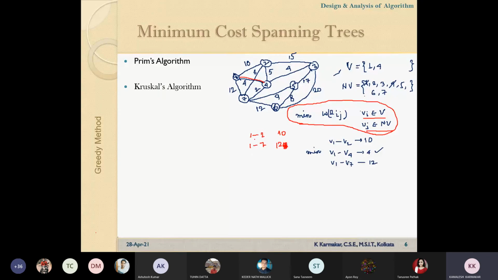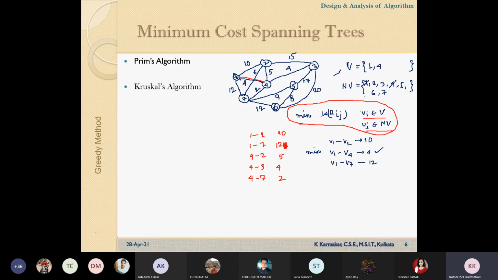Now another vertex is 4. So from 4, is there any connection? 4, 2, its cost is 5. 4, 3 is 4. 4, 5, not there. 4, 6, no connection. 4, 7, this cost is 2.